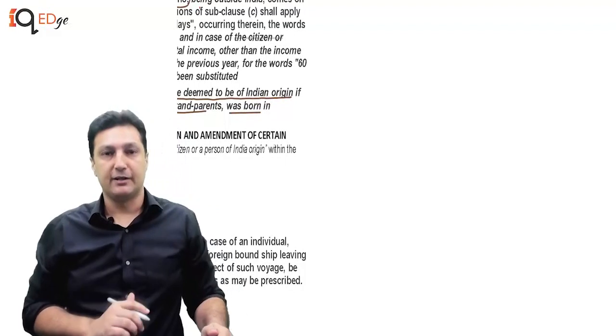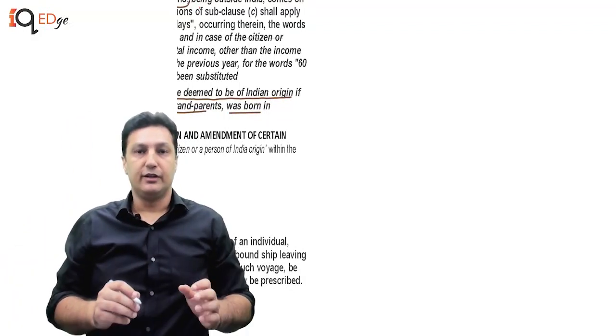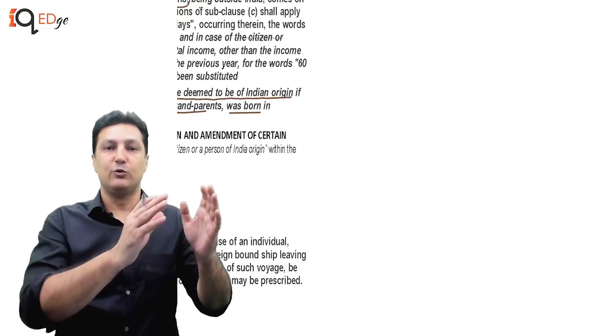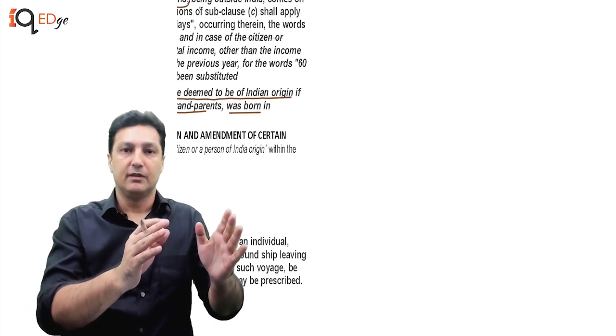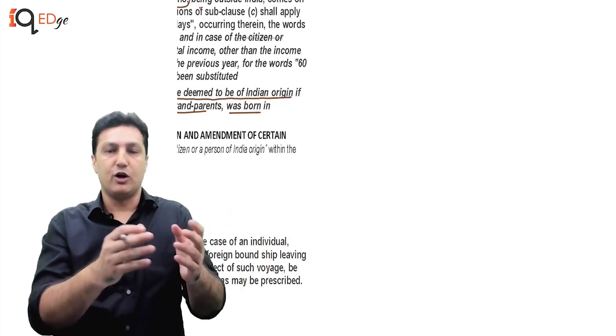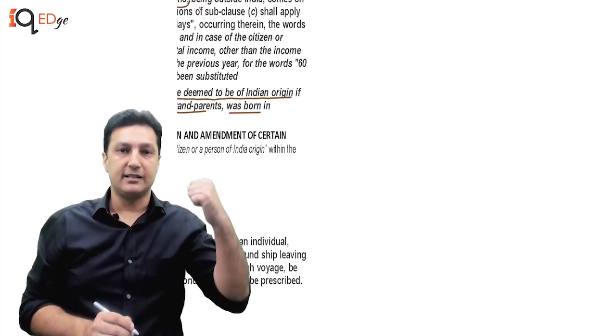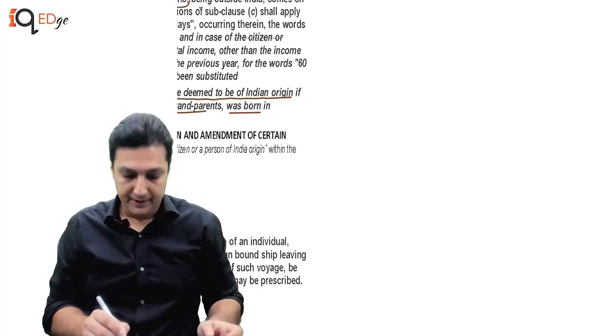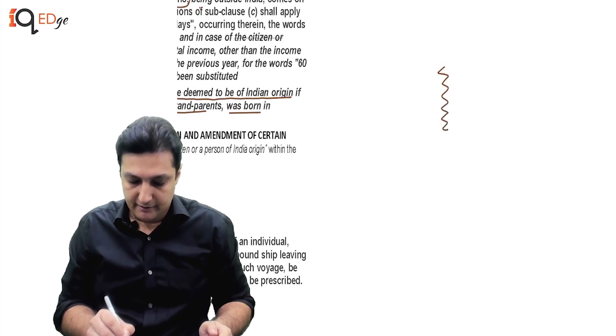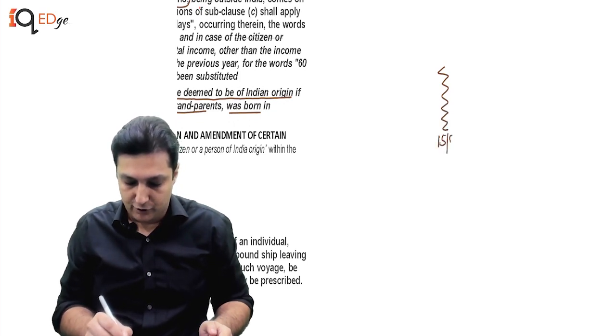So what is the government trying to do? Now, you say person of Indian origin is a very loosely used term. We feel anybody who's born to Indian parents is a person of Indian origin. That is wrong. This is the explanation. What does it say? Let's take undivided India. When was India divided? So we say 15th August 1947.